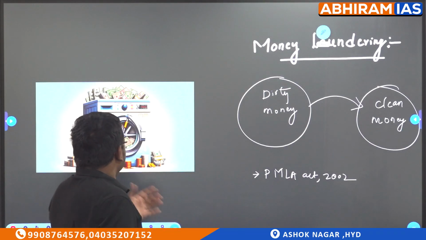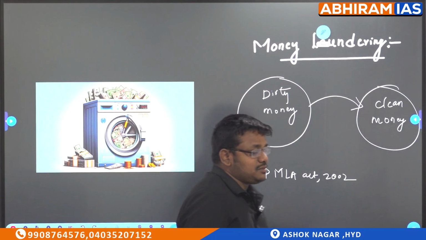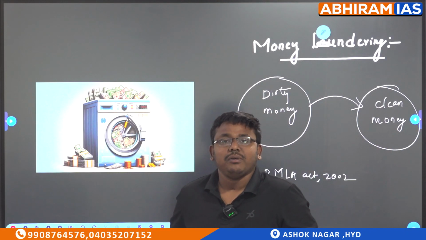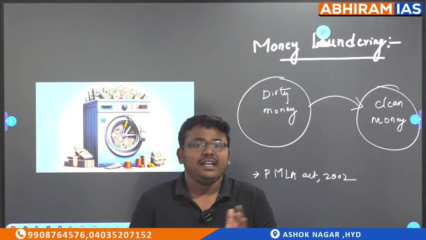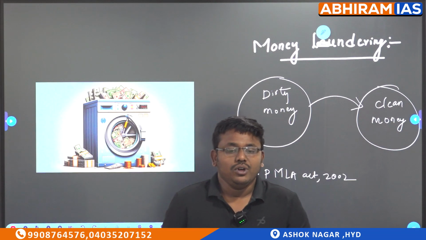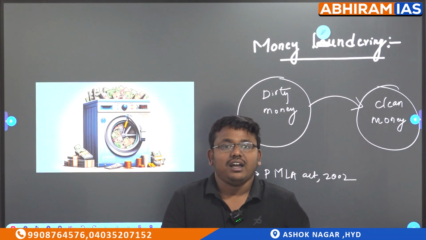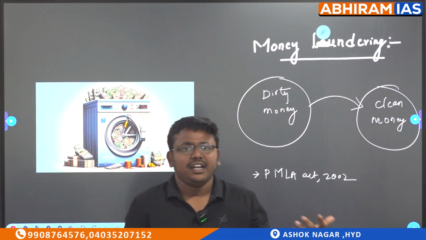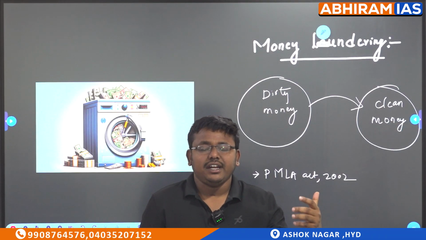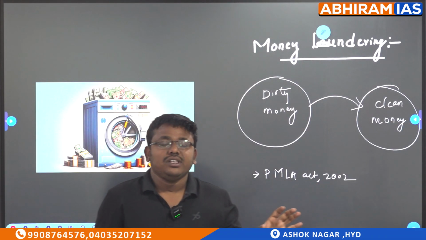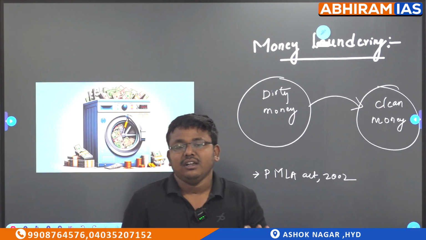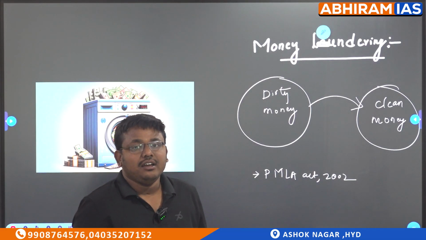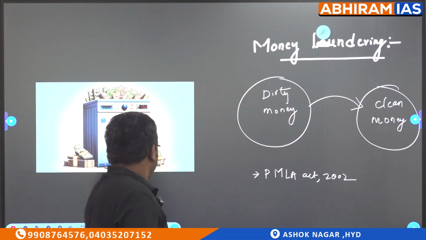So let's move forward. I have used a small image just to make you understand. Here we have one more act that is stopping this money laundering process, called PMLA, the Prevention of Money Laundering Act, 2002. If you see recent cases like the Ibomma case, the Immadi Ravi case, or movies like 1991 Scam, where financial fraud happened, in all these cases, wherever the crime is profitable, the money laundering concept is present. To prevent that, we have brought the PMLA Act, Prevention of Money Laundering Act 2002. So let's dive into the topic.